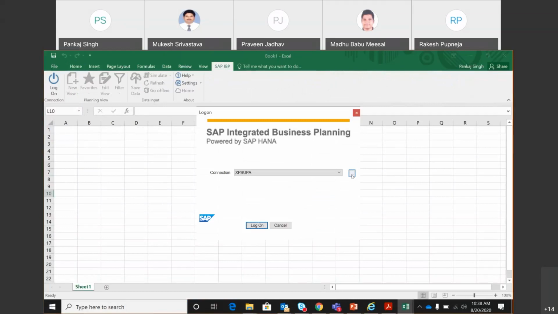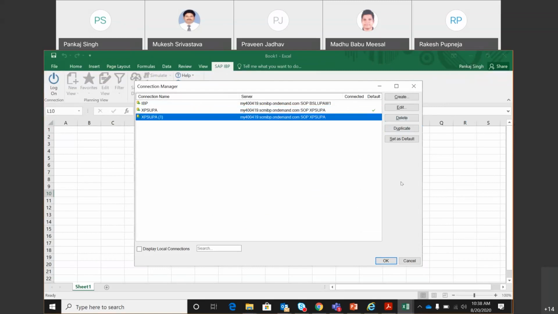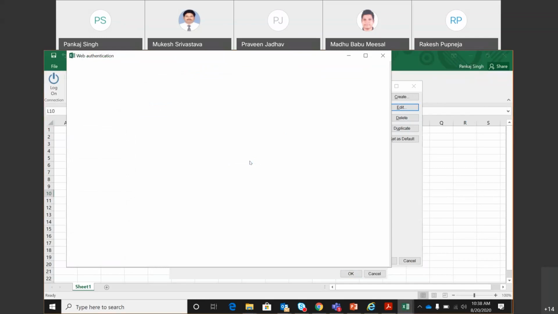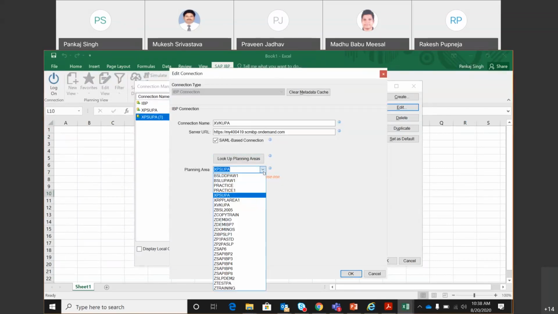I want to create a new connection, so duplicate, edit, XVK UPA.